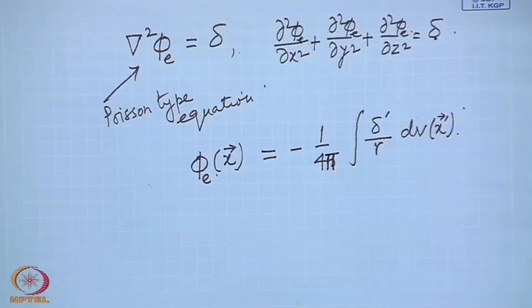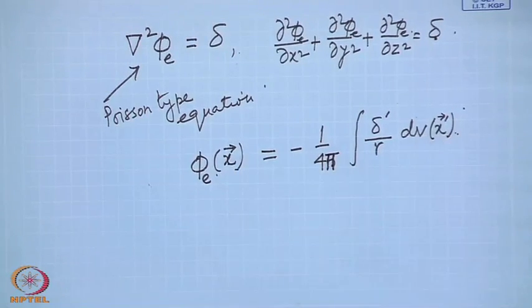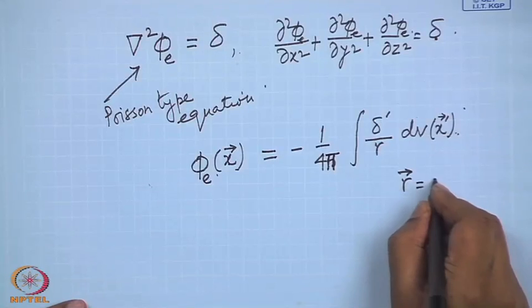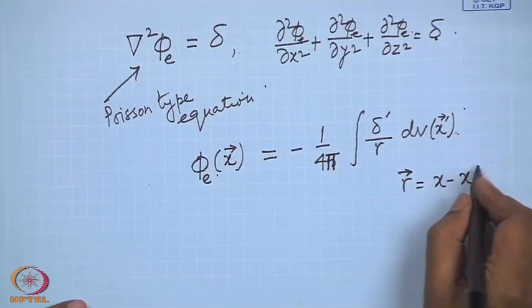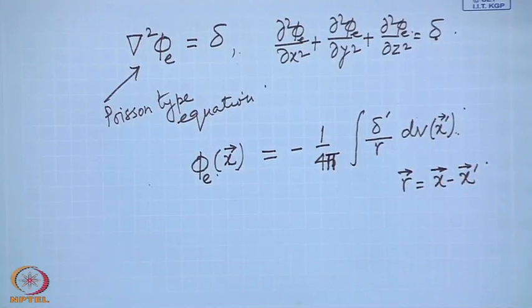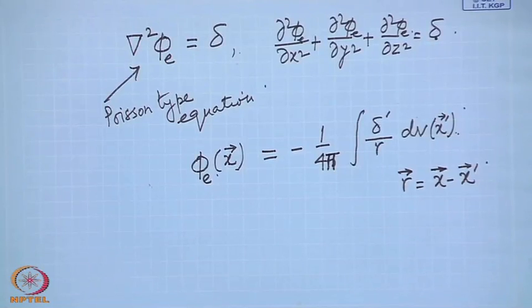Where x prime is a general point, another point, and r is the distance from the point x to x prime. Delta prime is the value of delta at x prime.